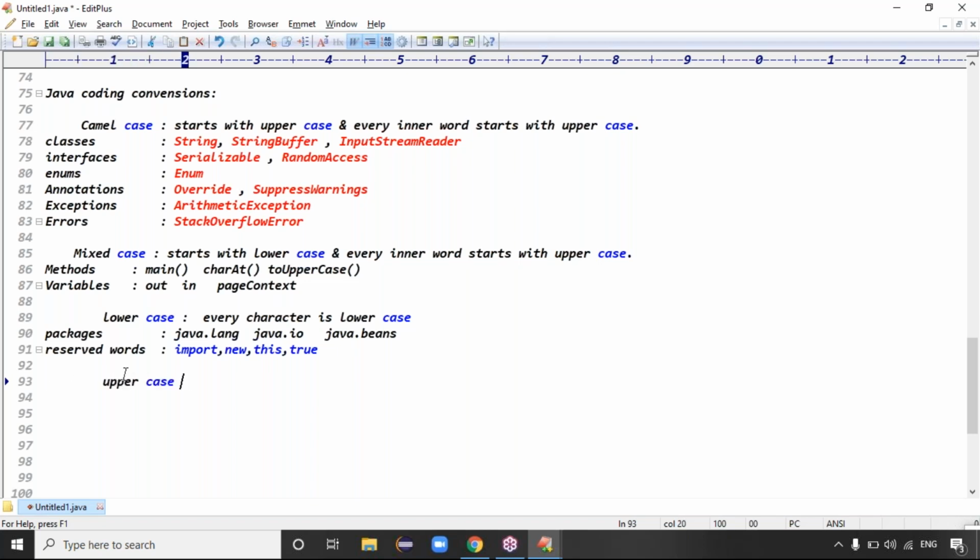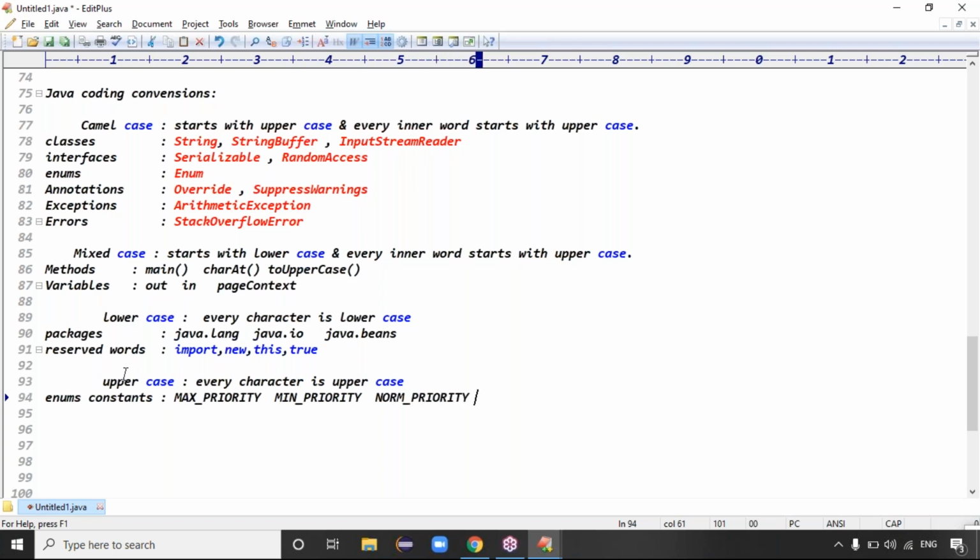And the last one, guys, is uppercase. Uppercase means every character should be uppercase. This applies to enum constants in Java. Max underscore priority is one of the enum constants, min underscore priority, norm underscore priority.